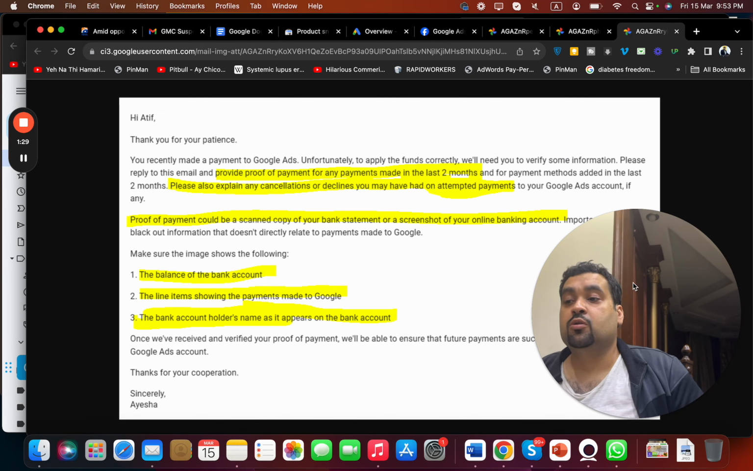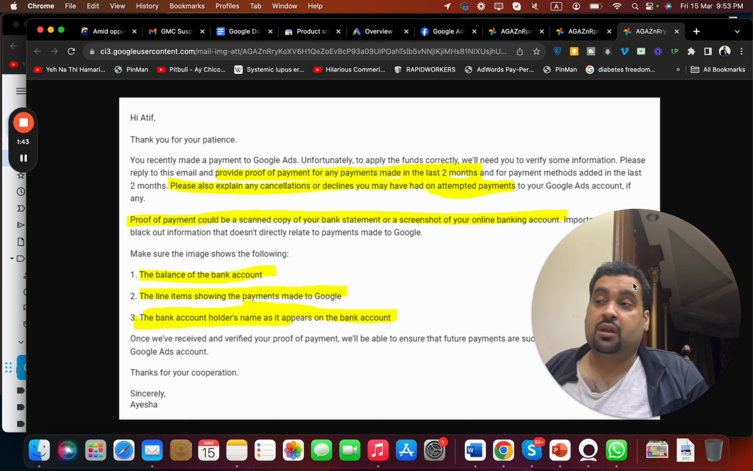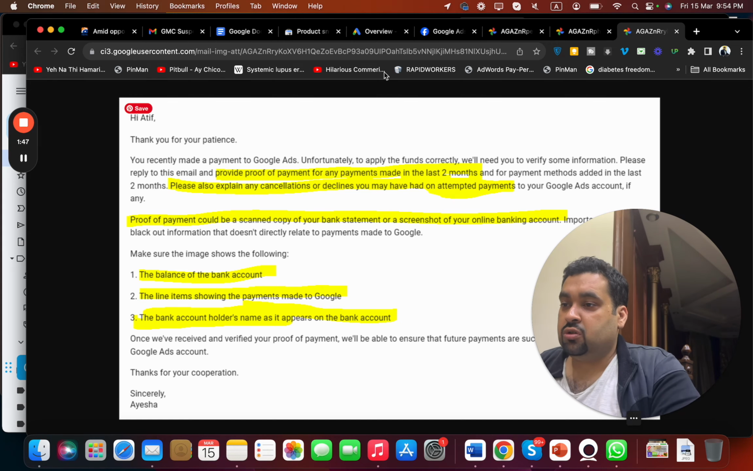You recently made a payment to Google Ads. Unfortunately, to apply the funds correctly, we need you to verify some information. Please reply to this email and provide proof of payment for any payments made in the last two months: the balance of the bank account, the line item showing the payments made to Google, and the bank holder name as it appears on the bank account. So Google had some reservations, and we got the reservations solved and addressed.